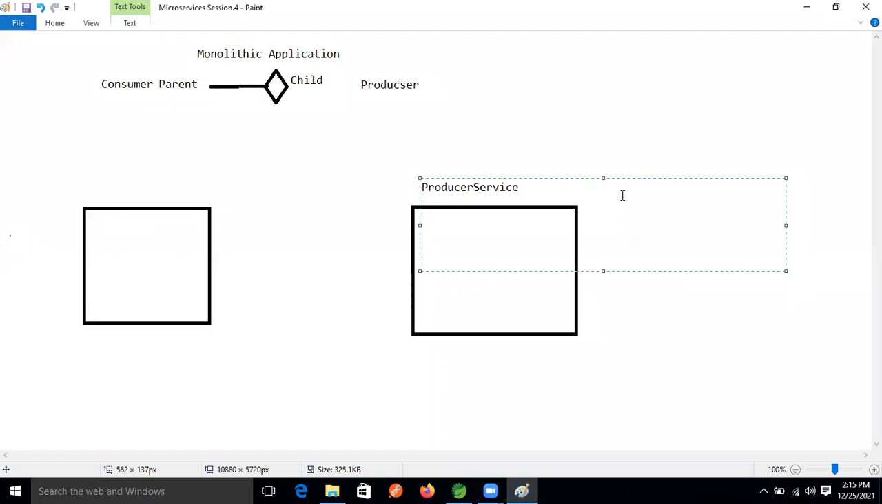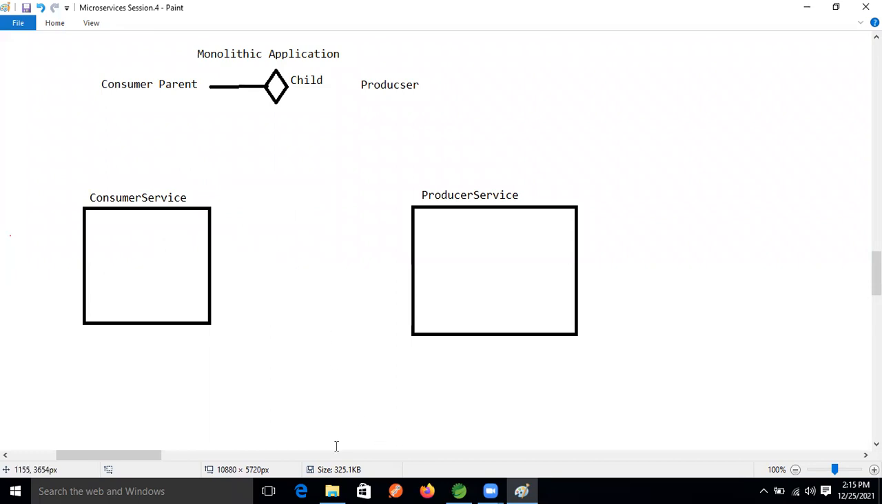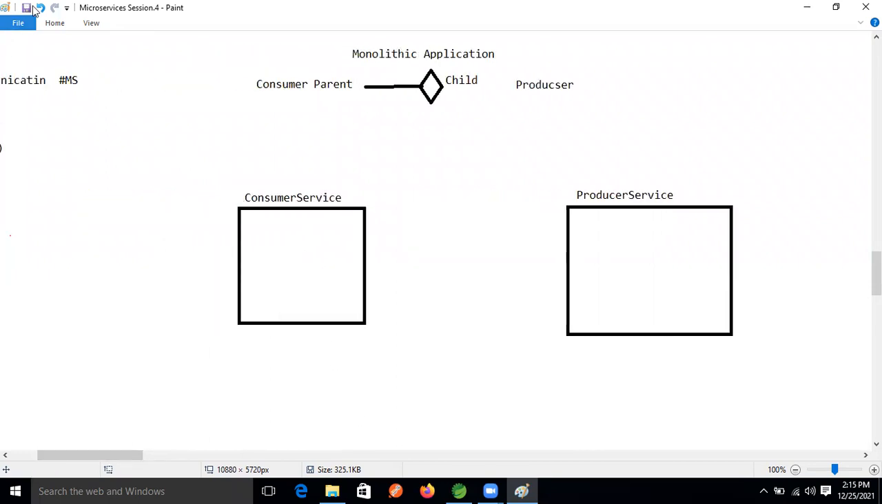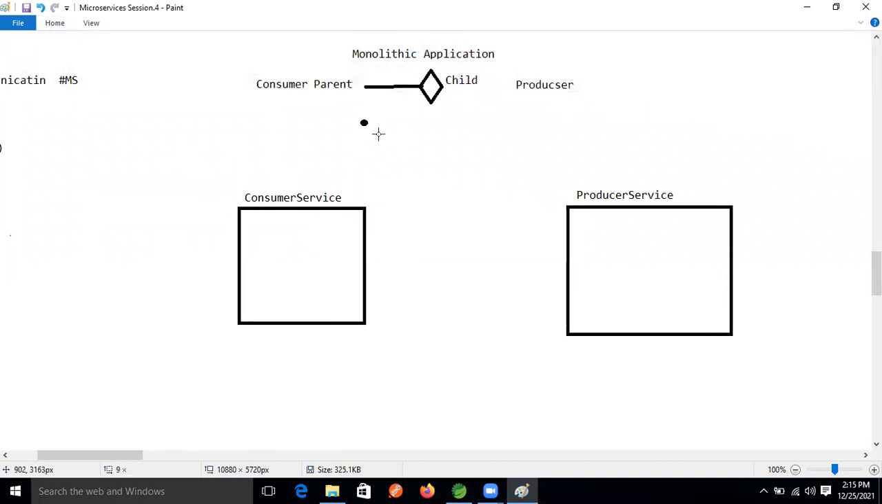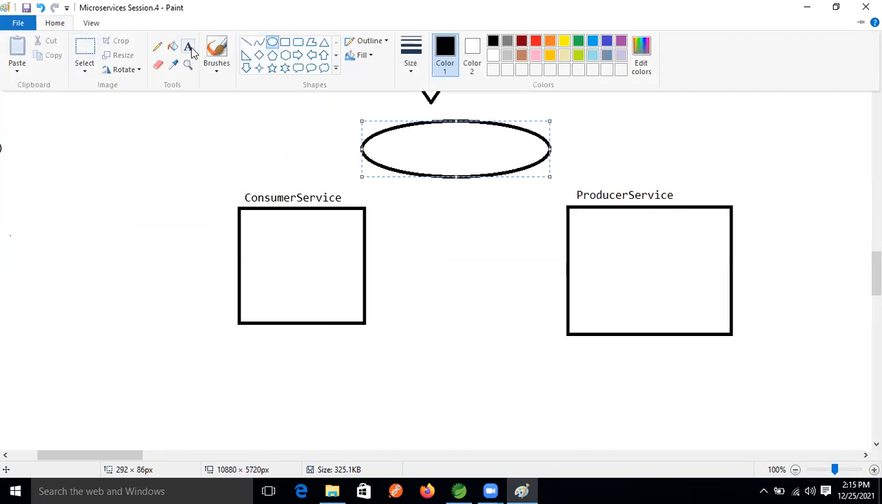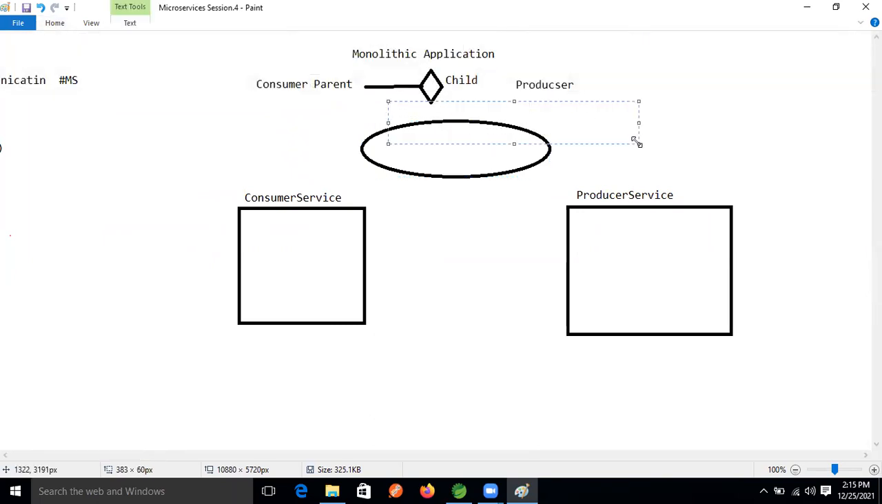This is producer services, and this one is what? Consumer services, right? Yes, Ravi, this is consumer services. Good. But one more person will be there. Who is that? Where will both microservices' information be stored now, guys? Eureka server. Very good.